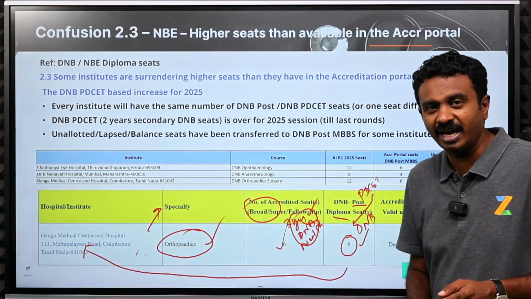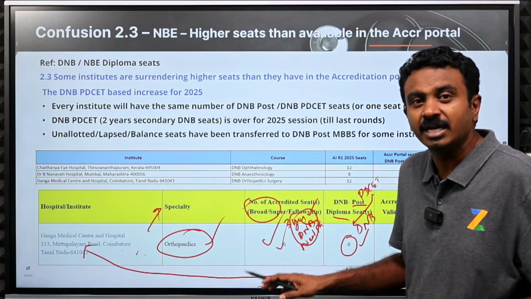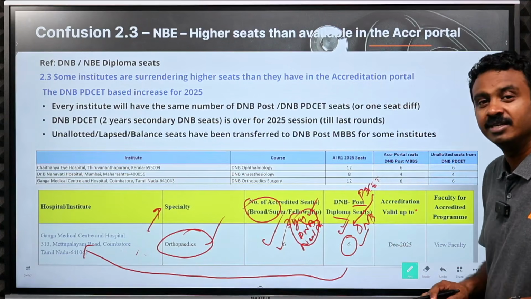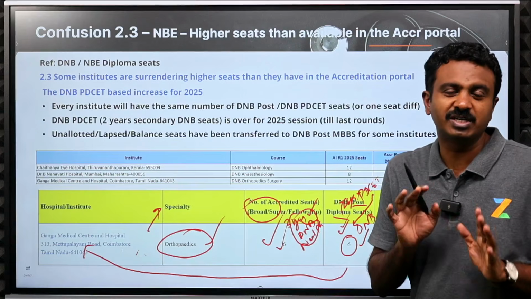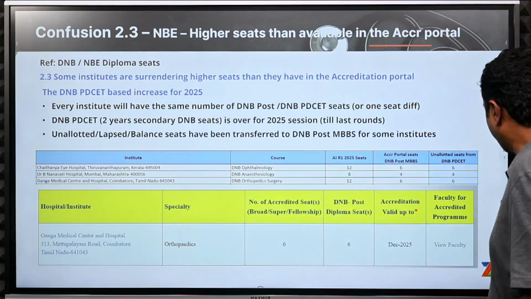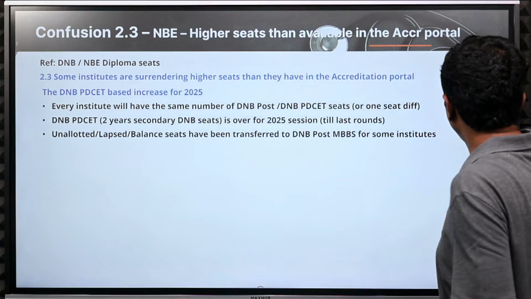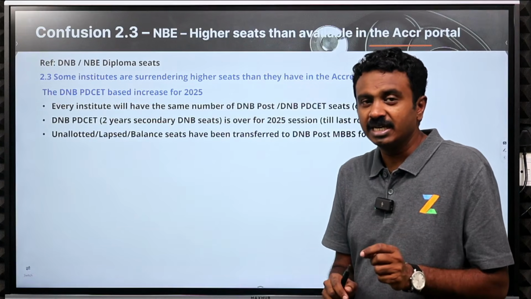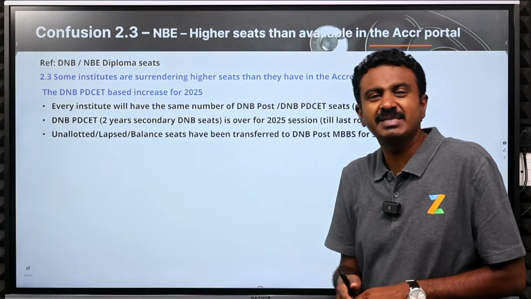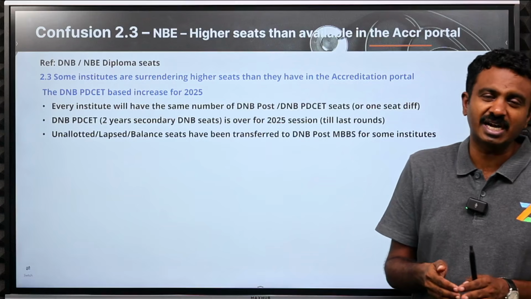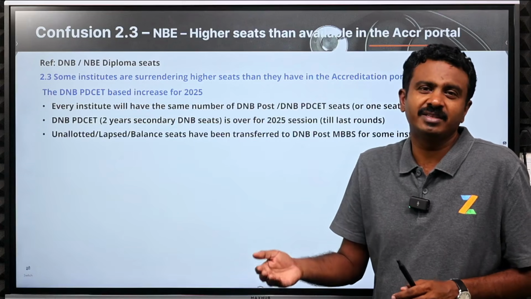So Ganga will have 6 candidates joining a 3-year primary DNB program, and another 6 candidates joining a DNB post diploma program. They will stay only for 2 years. This is how it works every year. And every year, the PD set counselling gets over only around the time the All India round 3 is over. Basically, it runs in parallel. In July the PD set counselling starts, and the seats get accommodated, and usually around August or September they get over.